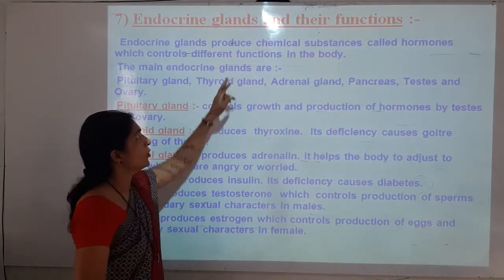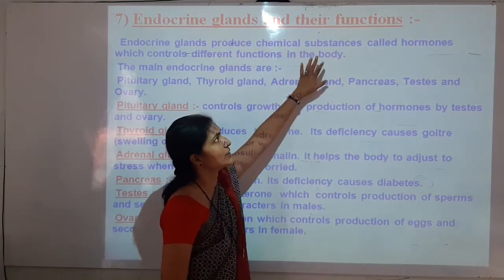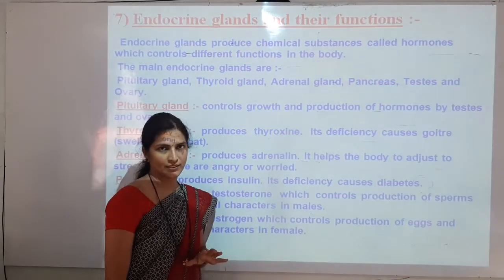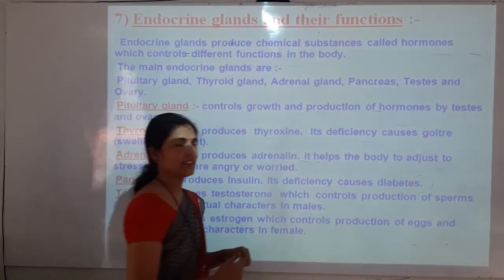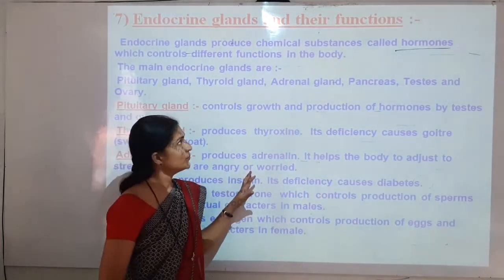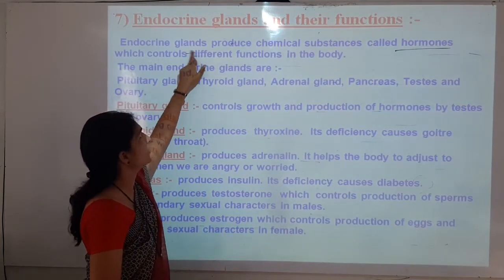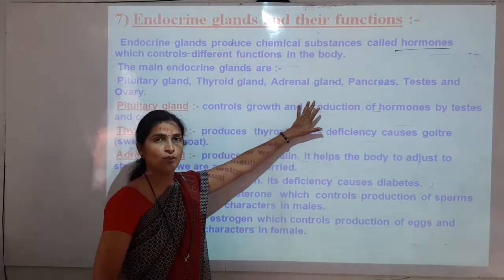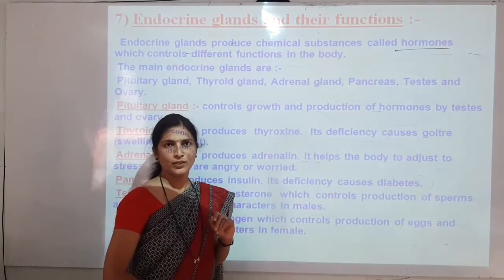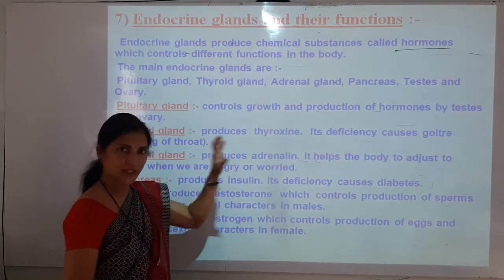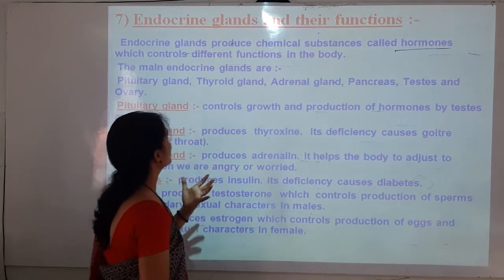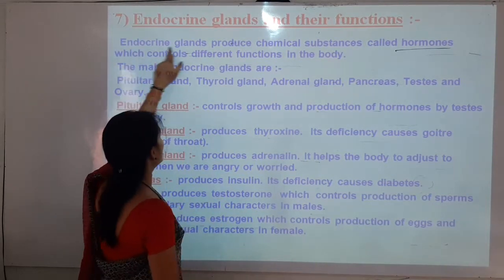Endocrine glands produce chemical substances, and those chemical substances are called hormones, which control different functions in the body. These hormones, these chemical substances produced in our body, are produced by these endocrine glands.